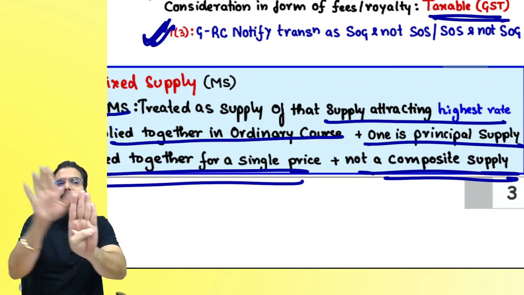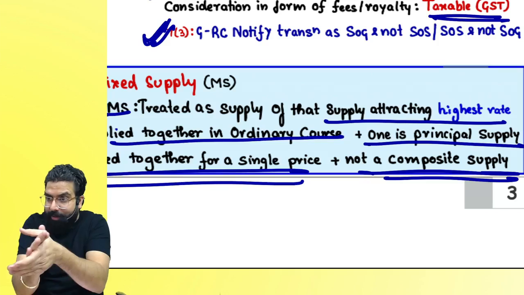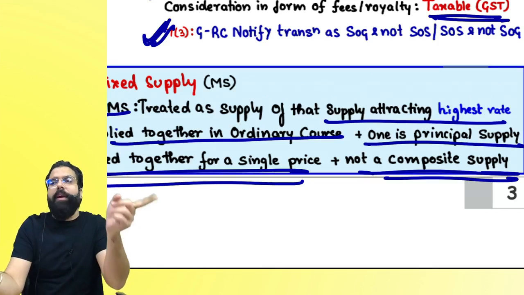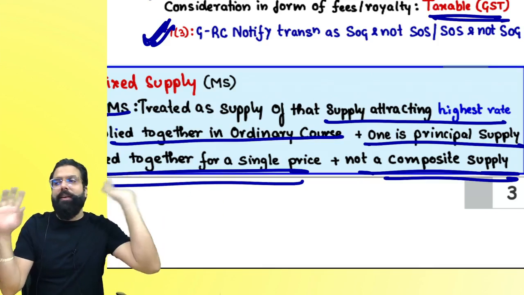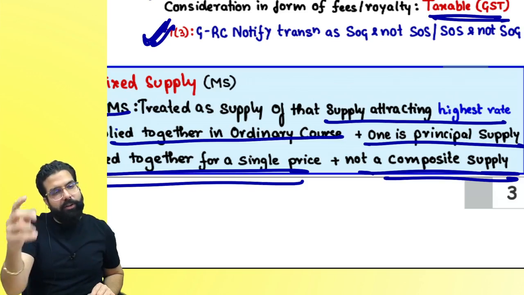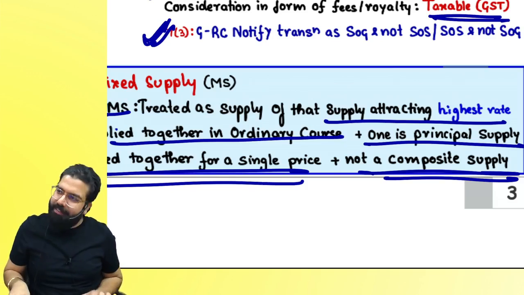If it is composite, principal supply ka rate. Sir, mixed supply: two or more individual supplies supplied together for a single price. It is not composite, and it is mixed. Mixed means highest rate. Composite, then composite. Mixed, then mixed. If it is not composite, not mixed, then it is always individual supplies, individual rates. Can we go ahead, everyone?